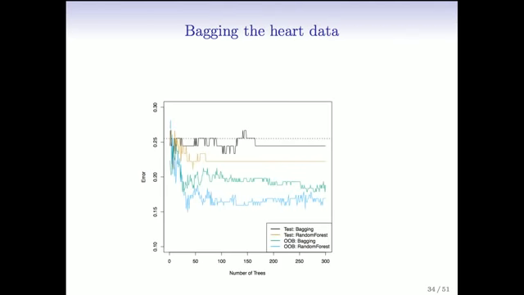So for bagging, that's the green curve, and it's quite a bit lower than the black curve above, which is the error on the test set. And of course, there's variability in these because these are just samples of numbers, and that variability is just due to the division of the test samples and the training samples.